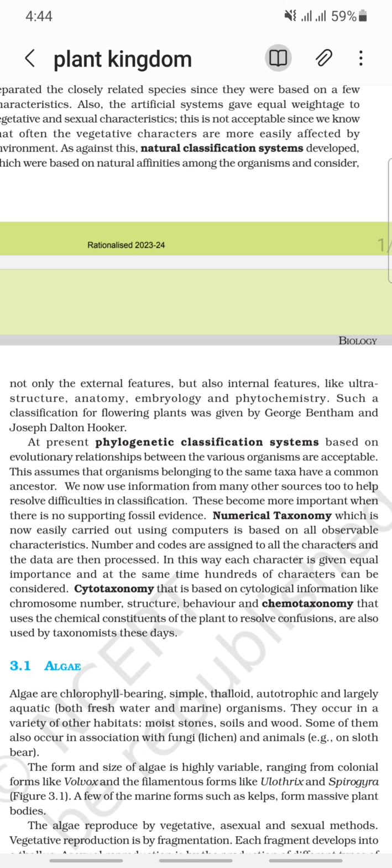Numerical taxonomy, which is now easily carried out using computers, is based on all observable characteristics. Numbers and codes are assigned to all the characters and the data are then processed. In this way, each character is given equal importance and at the same time hundreds of characters can be considered. Cytotaxonomy, that is based on cytological information like chromosome number, structure, behavior, and chemotaxonomy, which uses the chemical constituents of the plant to resolve confusion, are also used by taxonomists these days.